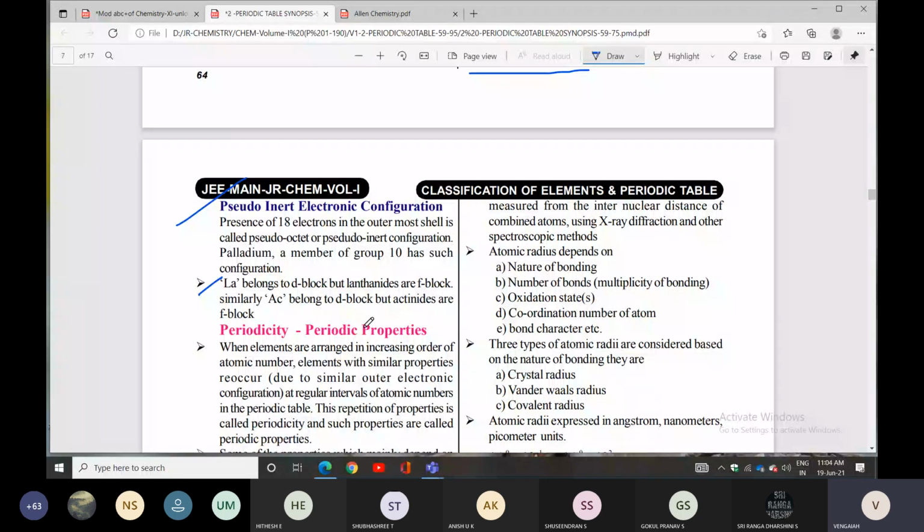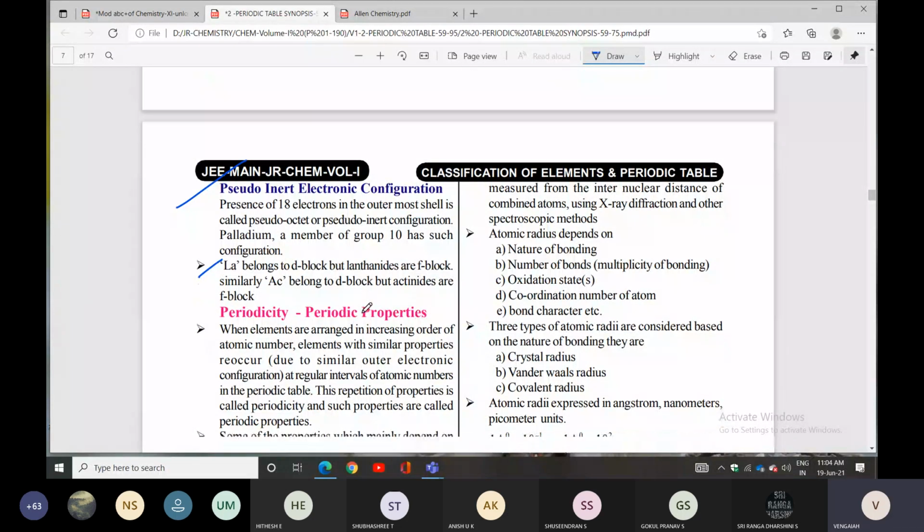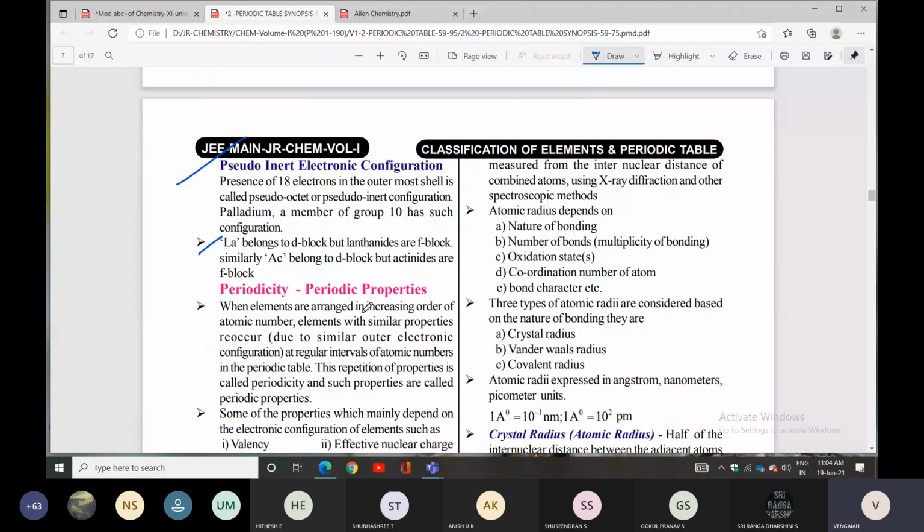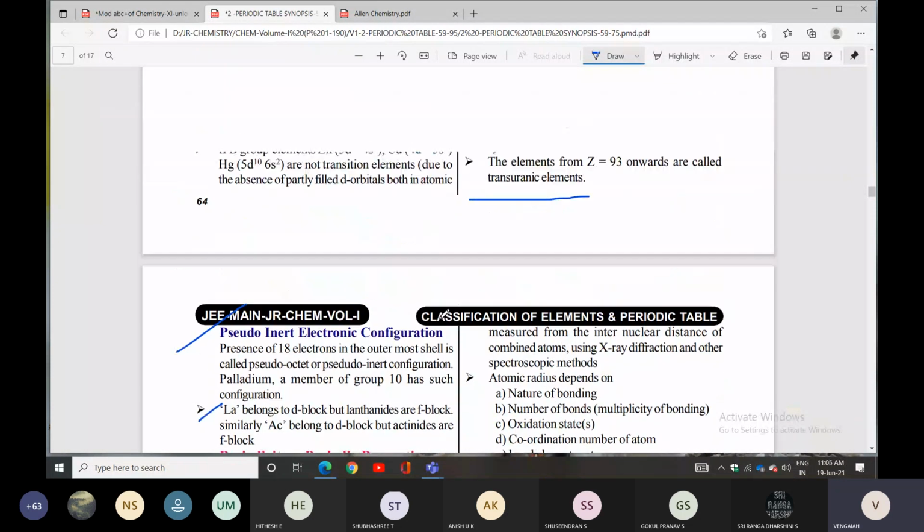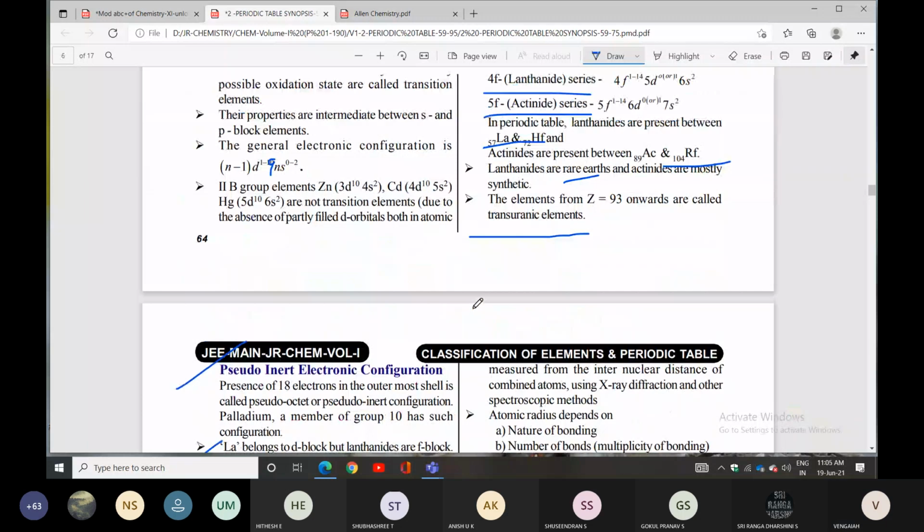Actinides come after actinium, and lanthanides come after lanthanum. Lanthanum has atomic number 57. Lanthanides are from 58 onwards, and actinides are from 90 onwards, after actinium, which is 89.